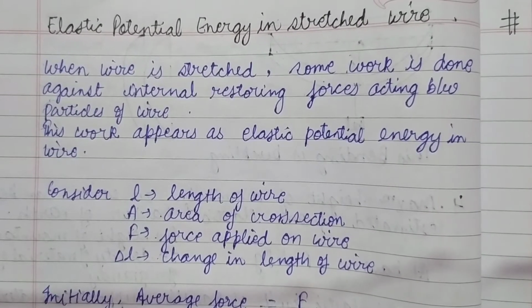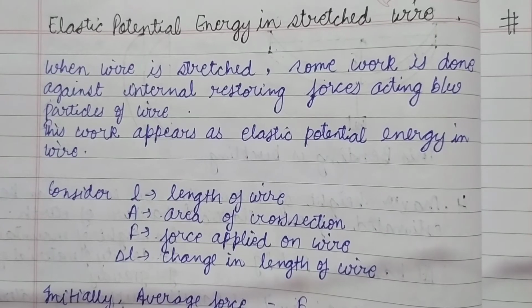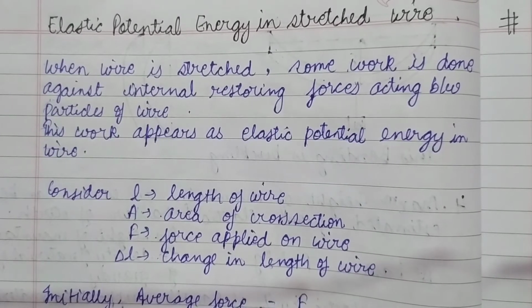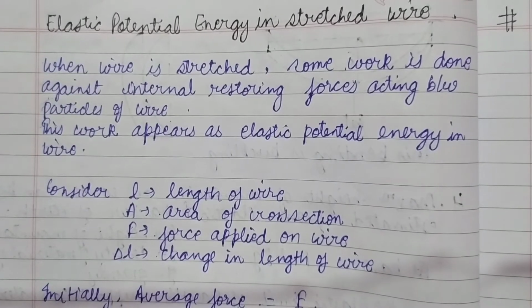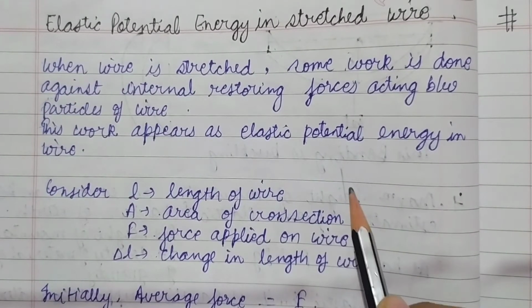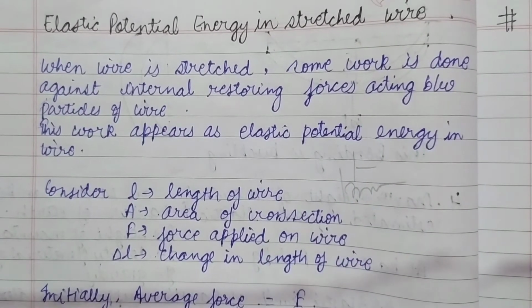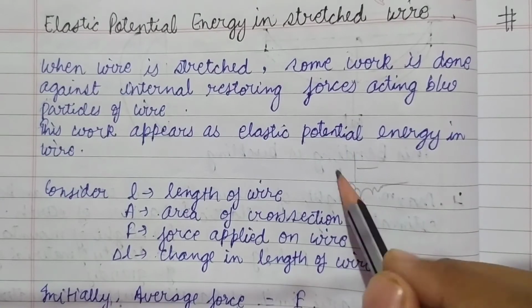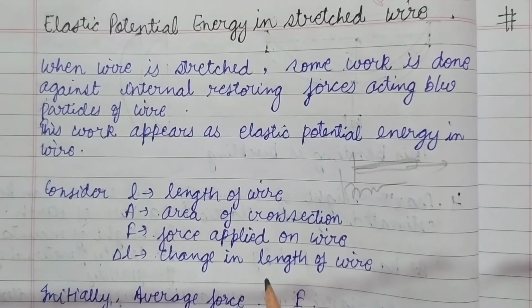Now if we are talking about the stretched wire, how will the potential energy be present in the substance? See, let us consider we are having a wire, and that wire is stretched. Let us say this was a spring, sorry for that. What will happen?